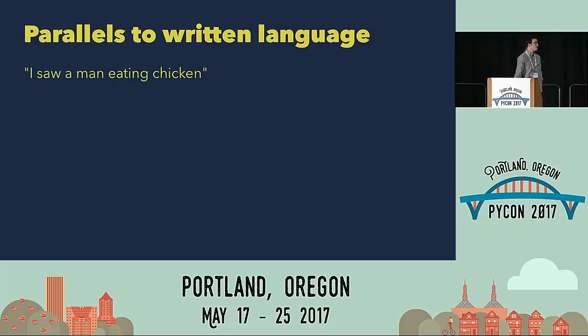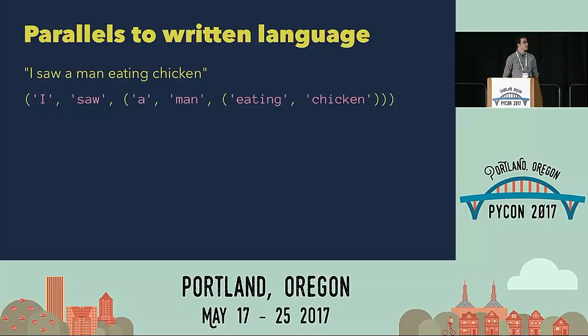If I have a sentence like this, luckily we have spaces. I can say, "I saw a man eating chicken," and you break this up in your mind into tokens, tokens being either the words or the spaces. You take this stream of characters and break it up. The next thing we do is group. Now, I'm not a linguist, so this isn't totally accurate, but we group words together into different expressions. This is like old school grammar school. I saw what? I saw a man doing what? Eating chicken. So you break it up into these subcategories, and then you evaluate the whole sentence and get a mental picture in your mind.